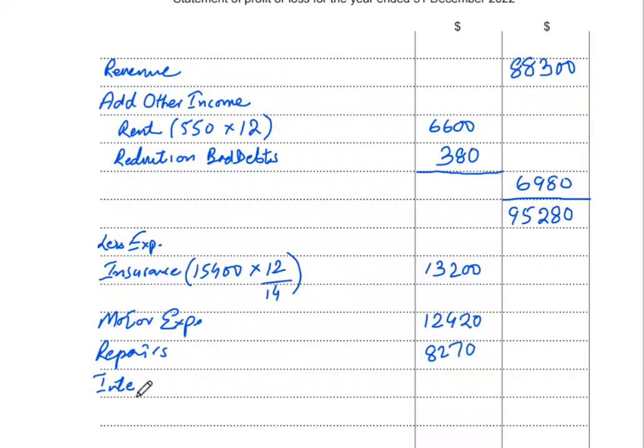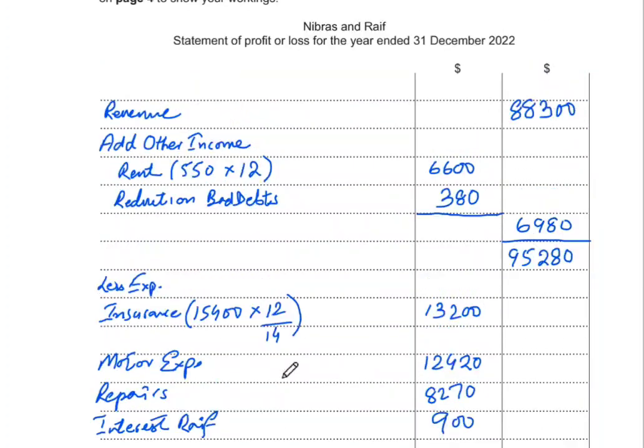Although it has not been paid completely, we will be recording it as a whole for 12 months. So this is 900 for the interest.